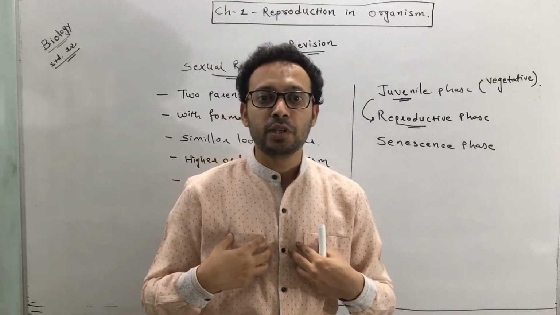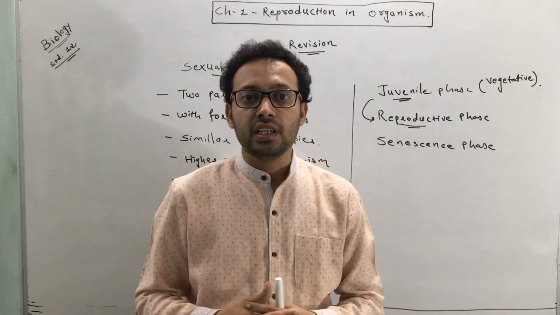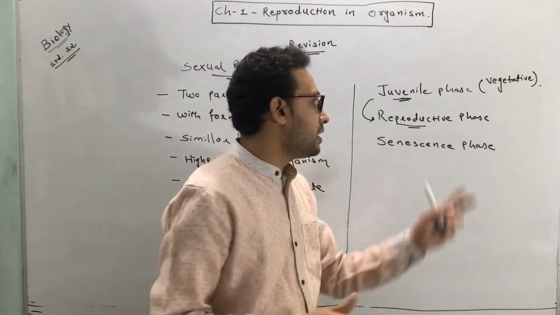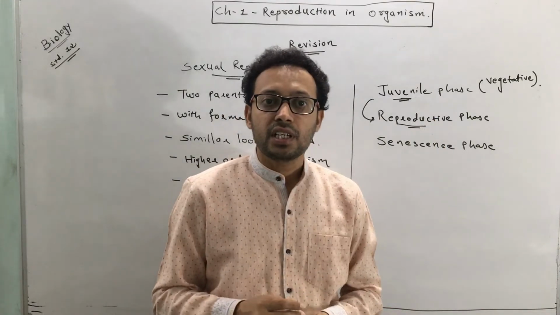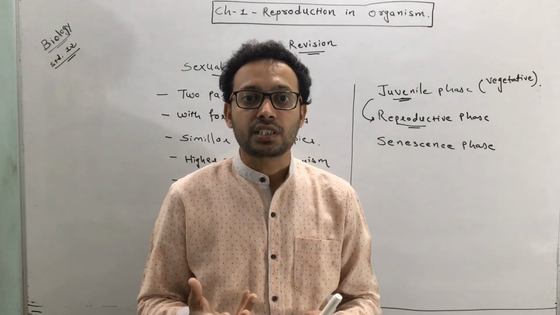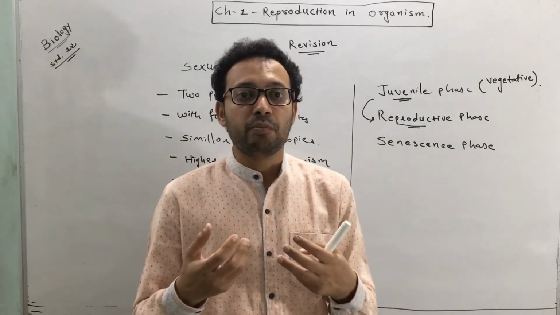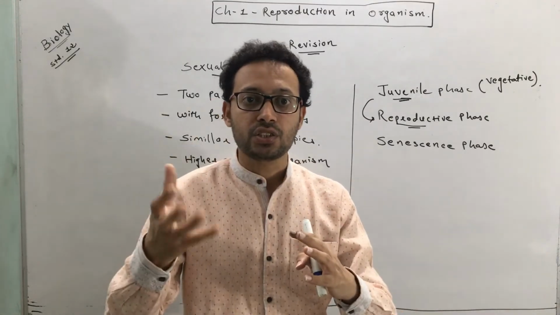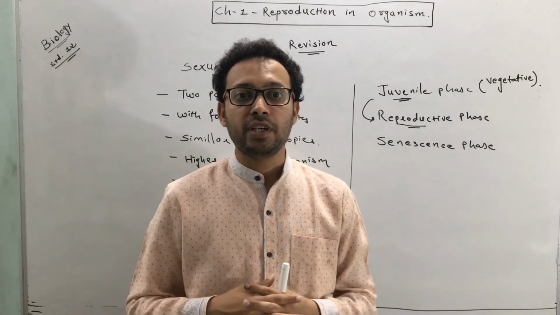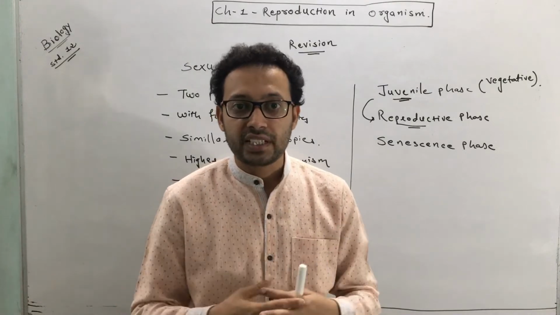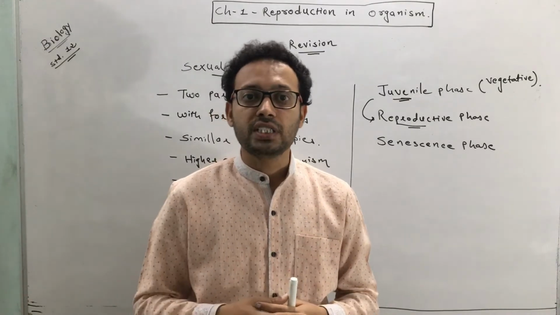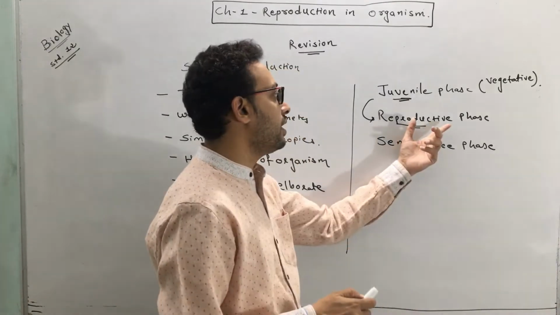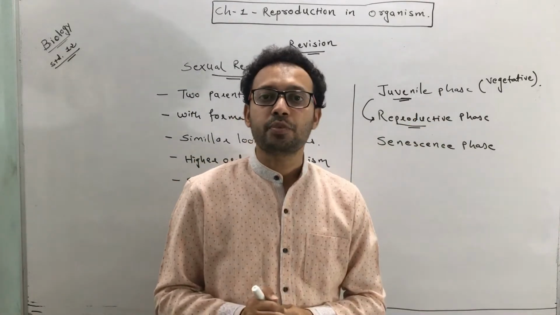Take the example of human beings. When humans enter the reproductive phase, certain morphological changes occur. In males, there is development of a beard and mustache, broad shoulders, and the voice changes. In females, there is development of mammary glands and pelvic region, and a change in voice. These changes are observed when one enters the reproductive phase.